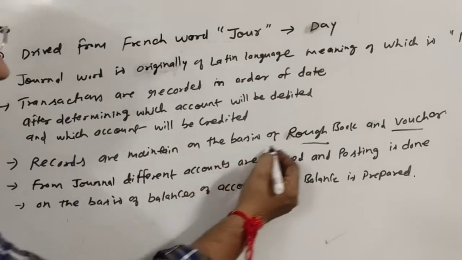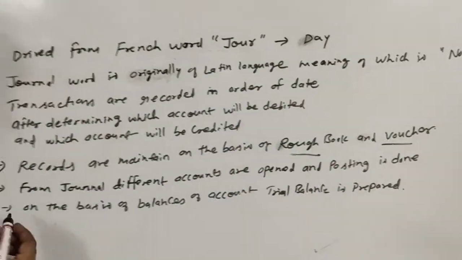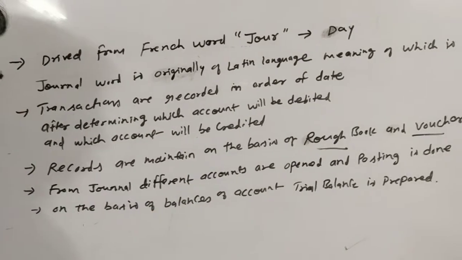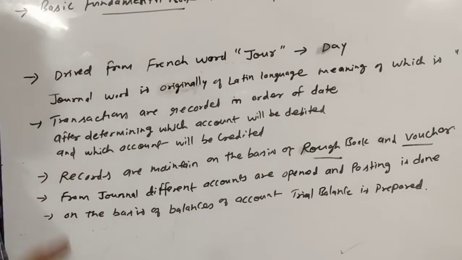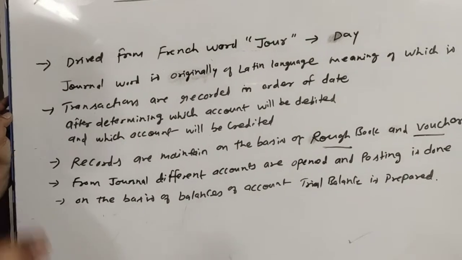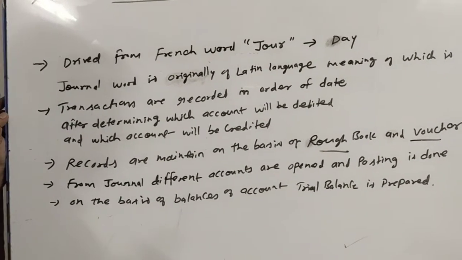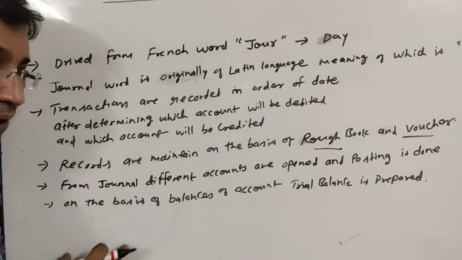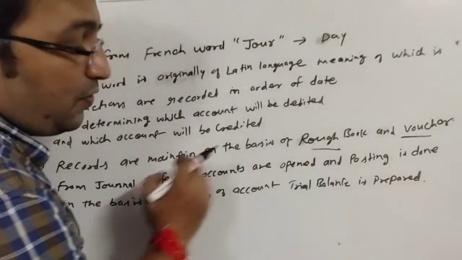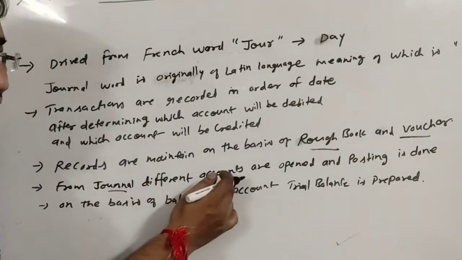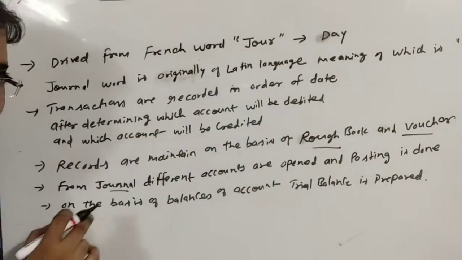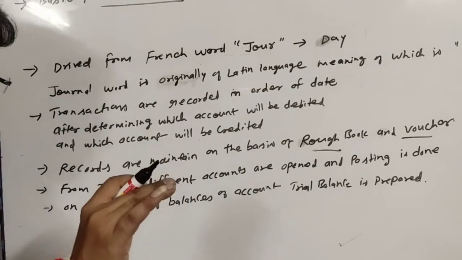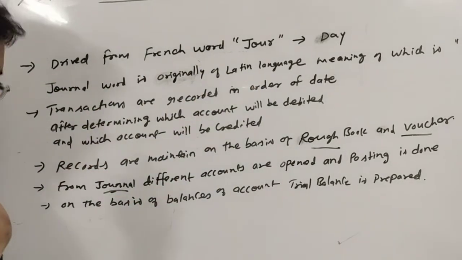So records are maintained on the basis of draft book and vouchers. What else? In chapter number 1, in the steps of accounts, we have learned that from journal a new book is opened, that is ledger, and all accounts are opened in that. So in the ledger book, all the accounts are opened and posting is done from journal. Transactions will be recorded in journal, and from journal they will be recorded in ledger.